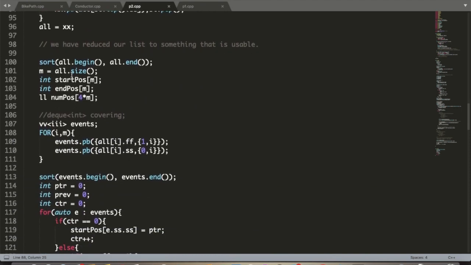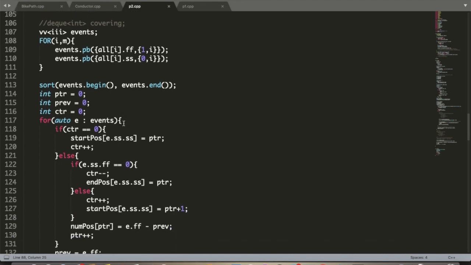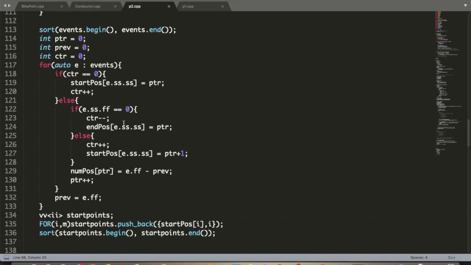Next, we calculate the starting position and ending position of each range. This just means that what is the start zone and the end zone. We also calculate how many numbers are there in each zone. We do this by breaking every range into 2 events and then processing the events using an offline sweep.